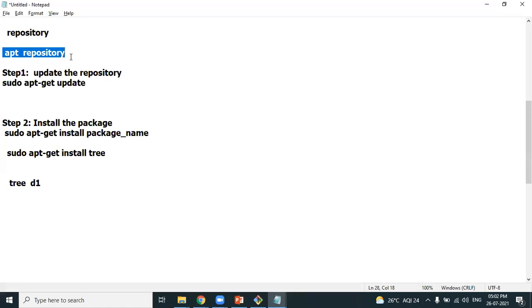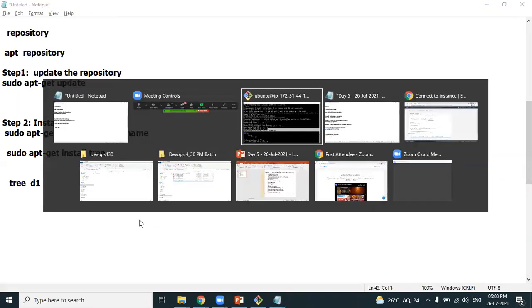This is the apt repository. In case of the Ubuntu flavor, it is called the apt repository. In case of Red Hat flavors of Linux, you have the yum repository. The repository name changes with respect to Debian and non-Debian flavors of Linux, but the concept is the same. I hope I'm very clear in showing you how to install a package. You are in a position to install the required package if the command is not found. Clear? Perfect.